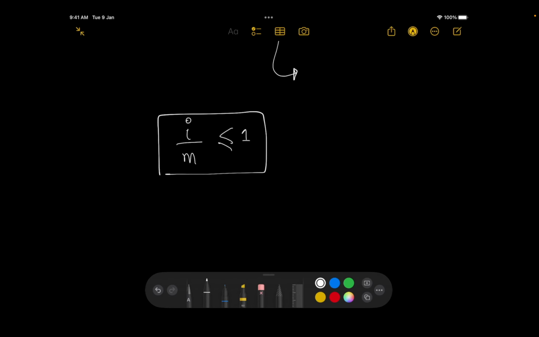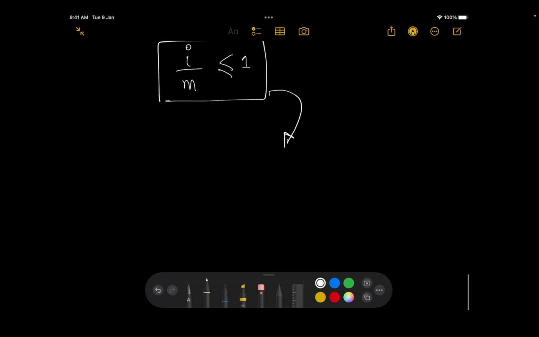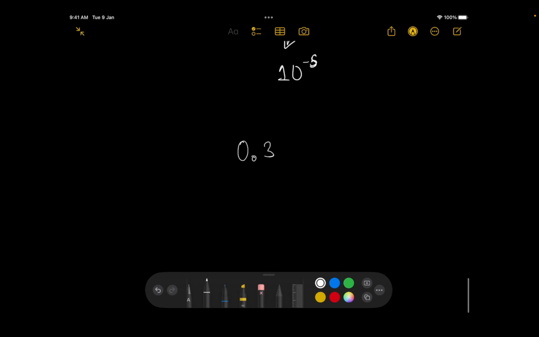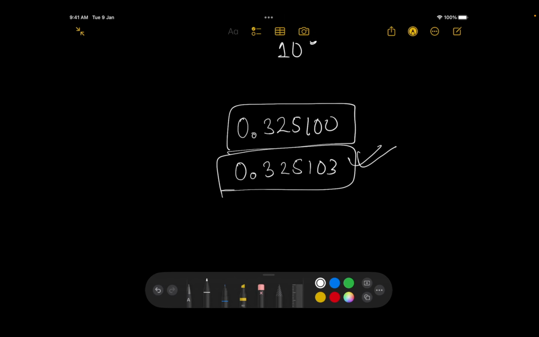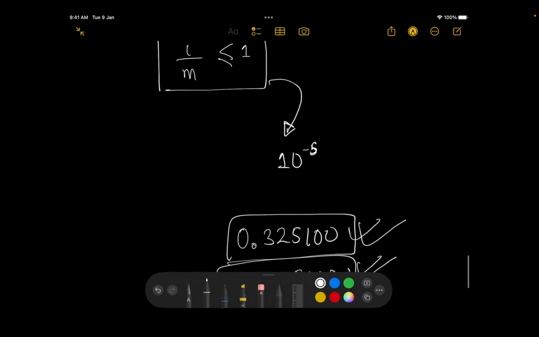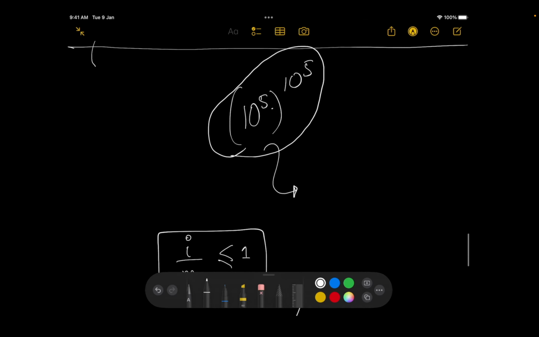And whenever we have questions that require values in the floating point, we always have a precision error that is acceptable. So the question would always state that the answer should be within the range of 10 to the power minus 5. For example, if you print the answer as maybe 325100, and even if the answer is like 325103, this would be accepted as the correct answer. So there's a scope of having errors within the set precision. So that's why this becomes important.